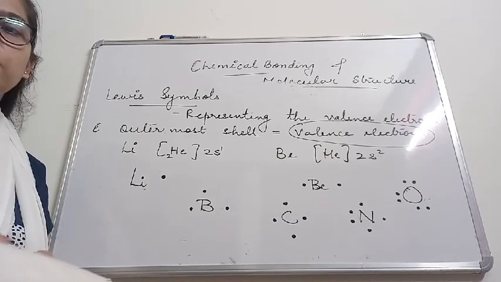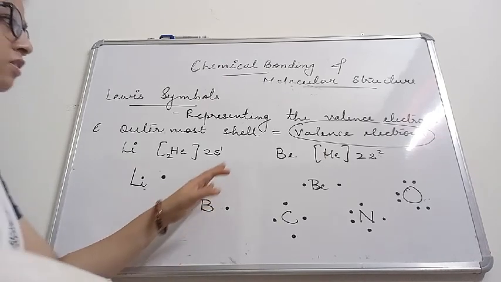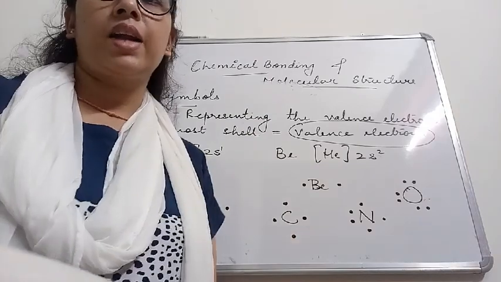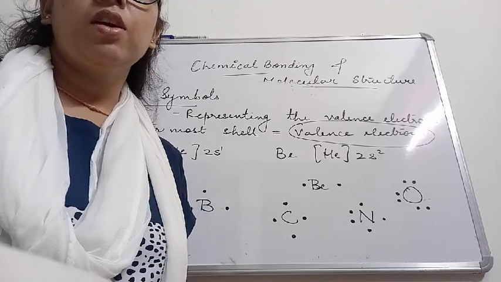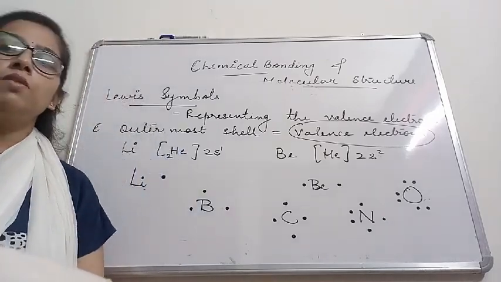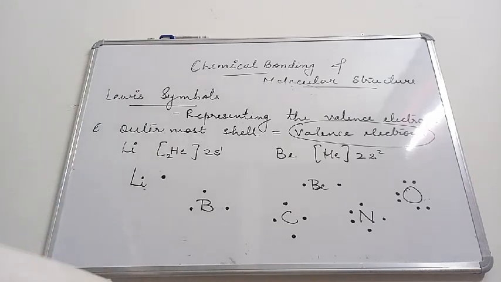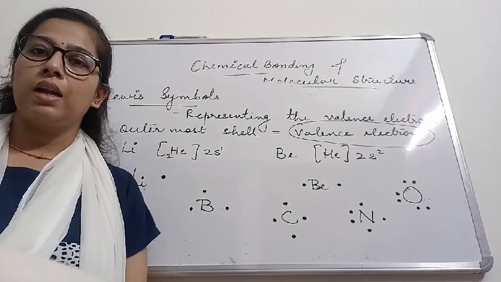In this Lewis symbol, we represent the valence electrons in terms of dots. Okay? We are not considering the inner electrons, only valence electrons are considered, and we will try to satisfy the valency. So in some cases, the valency of the element is equal to the valence electrons, or it's 8 minus the valence electrons. Respectively, that many number of bonds an atom will form, either equal to the valence electrons or 8 minus valence electrons.